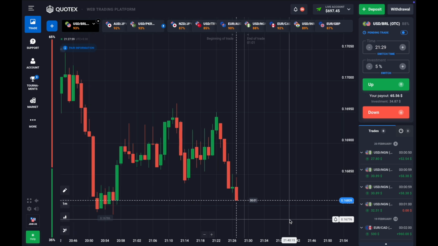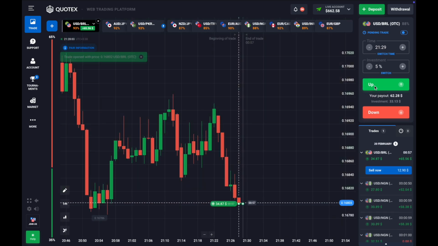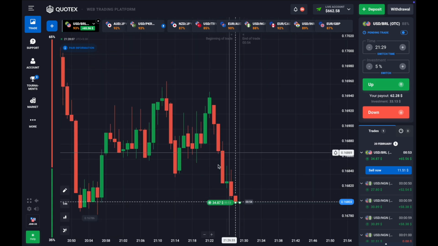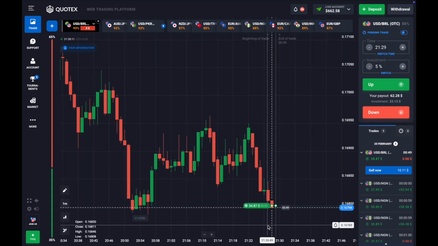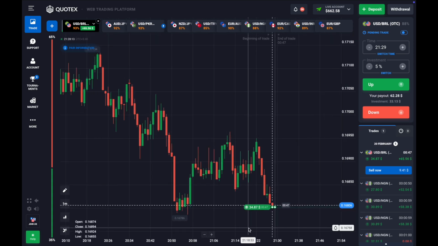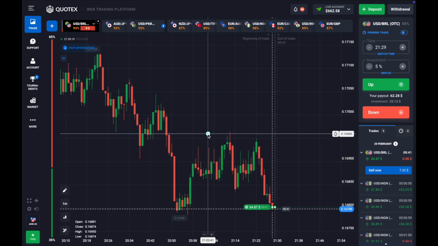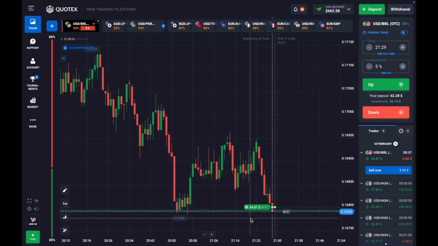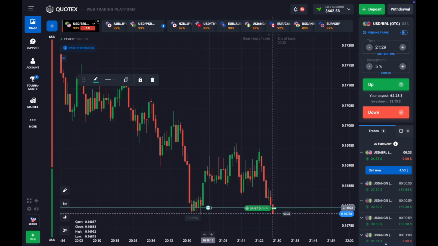Now here I'm going to take a reversal trade. There is our strong SSNR, that is very strong support or resistance, which is why I've taken a reversal trade here. Also there was a green hammer in the middle of the trend, so this would be our SSNR.